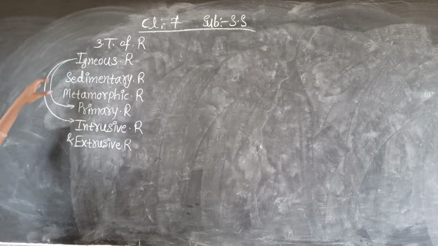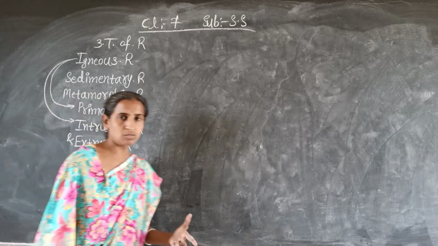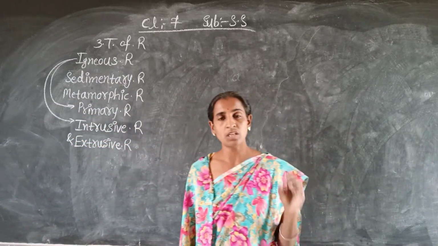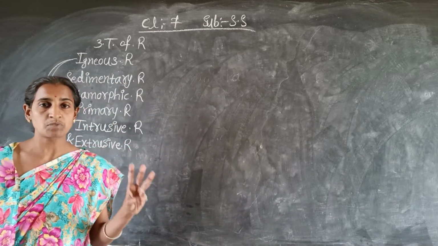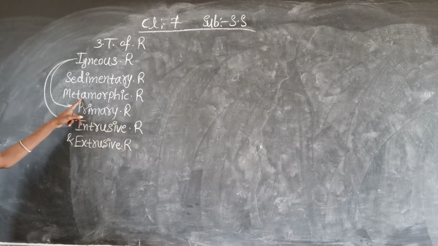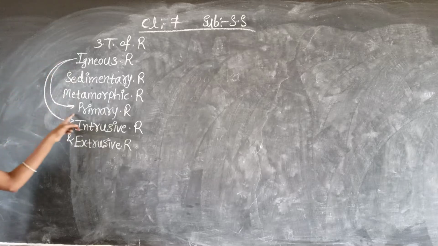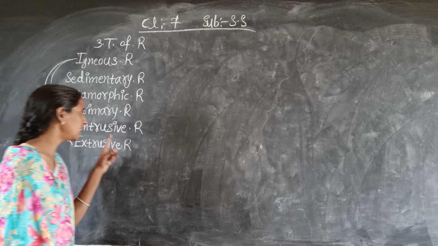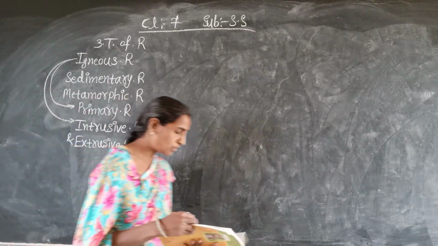So there are three types of rocks. There are so many rocks on the earth, but here in your textbook they have given only the three major types of rocks: igneous rocks, sedimentary rocks, and metamorphic rocks. And already I told that igneous rocks are also called primary rocks. In igneous rocks there are two types, intrusive rocks and extrusive rocks. That point you also have to remember.